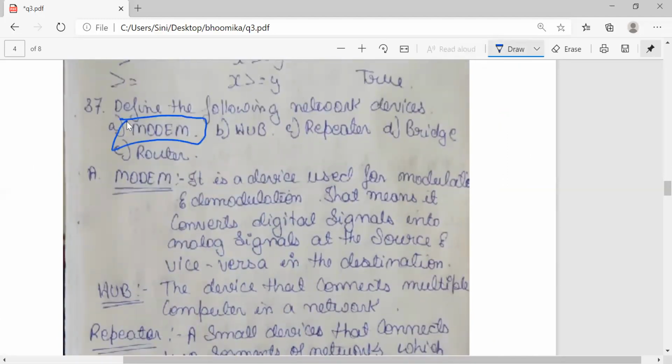Modem. We all use Wi-Fi in our home, correct? So Wi-Fi can only work through what? Modem respectively. We need a modem. So that is not a big thing. Repeater. Okay, so the repeater is a very important thing which I'll be explaining down below.